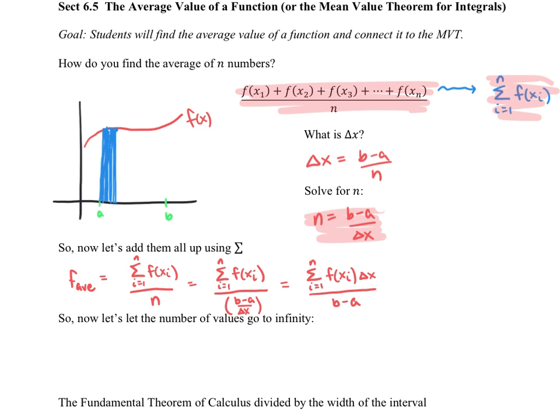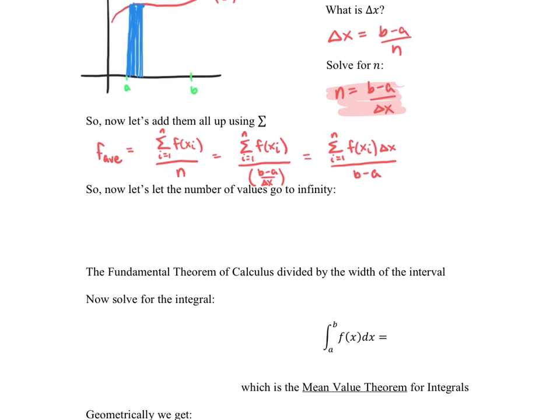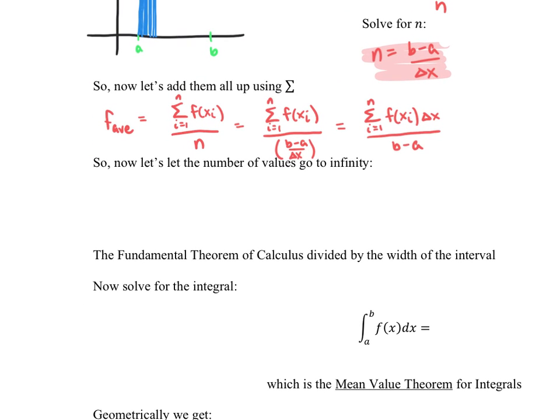Okay, we're going to let the number of function values we're analyzing go to infinity. So we let n go to infinity, and we have our series from i to n of f of x sub i. Basically, we're making this a very, very accurate assessment of the average of f. And then we will divide this whole thing by b minus a. So we've just done a lot of algebraic manipulation at this point.